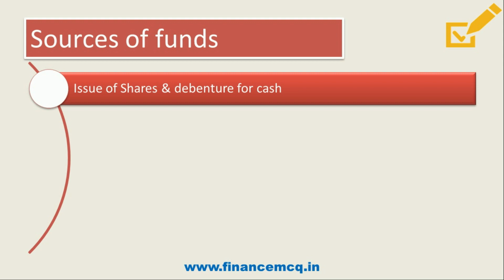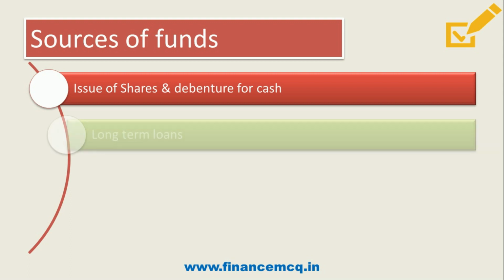If it is issued at a premium, it will be added to source of fund, and if shares are issued at discount, then it is reduced from sources of funds. So just keep this in mind. But one more important point to note is that issue of bonus shares or conversion of debentures into equity shares will not form part of source of funds. Why? Because no money is received in case of bonus issue or conversion from debt to equity. So just keep this in mind.